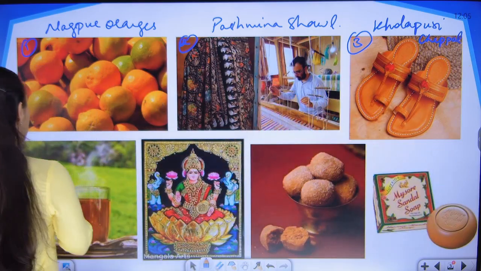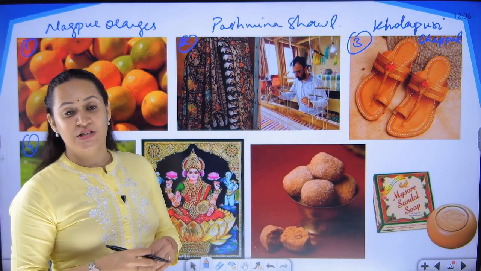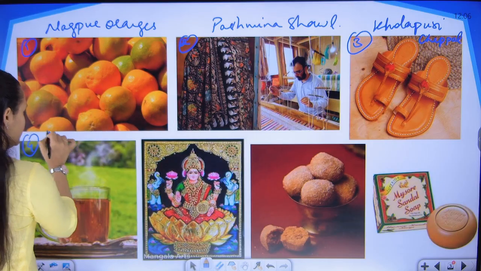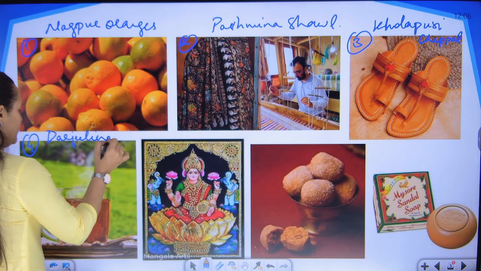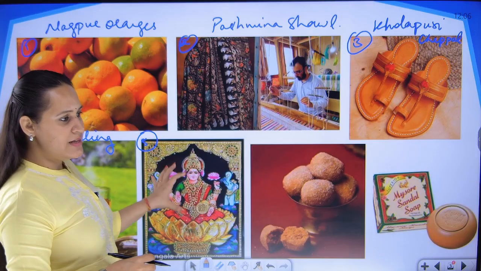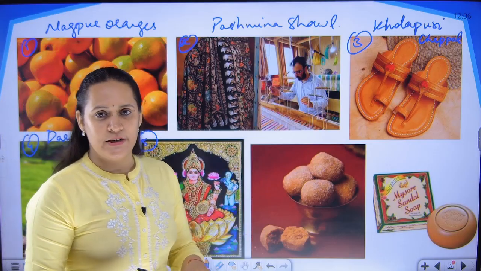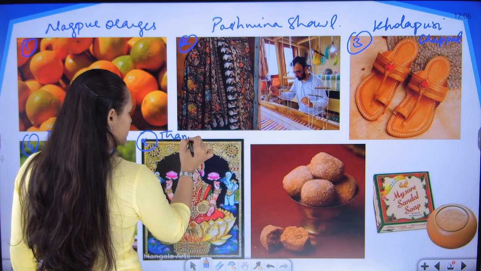The fourth product is a tea that is famous from the city of Darjeeling. The next one is a painting, and this painting is famous from the city of Tanjavur, so we call it the Tanjavur paintings.